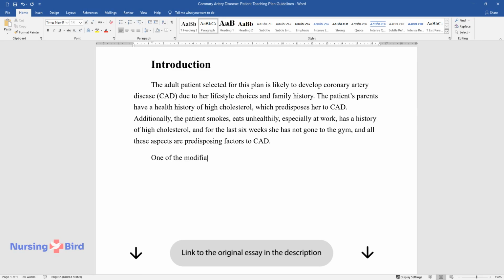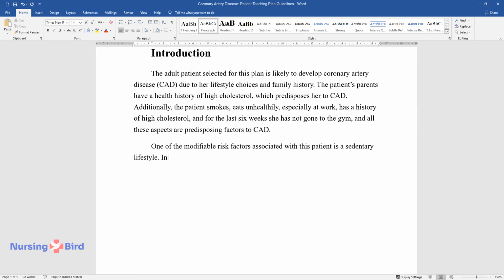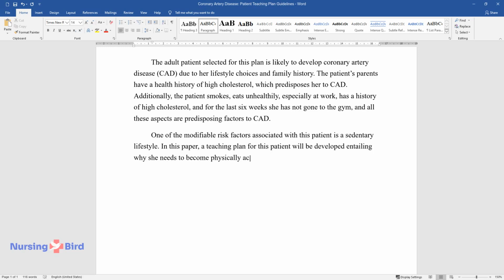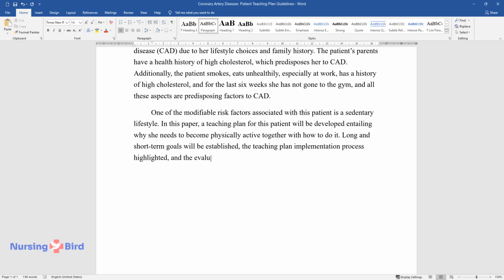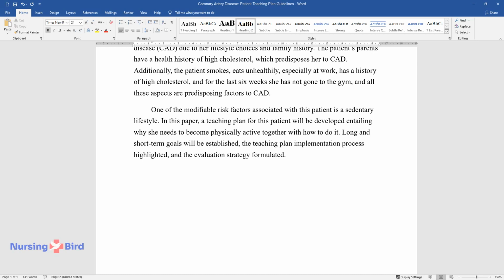One of the modifiable risk factors associated with this patient is a sedentary lifestyle. In this paper, a teaching plan for this patient will be developed entailing why she needs to become physically active together with how to do it. Long and short-term goals will be established, the teaching plan implementation process highlighted, and the evaluation strategy formulated.